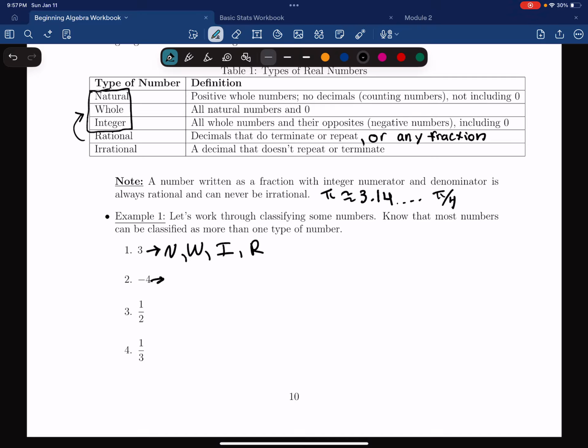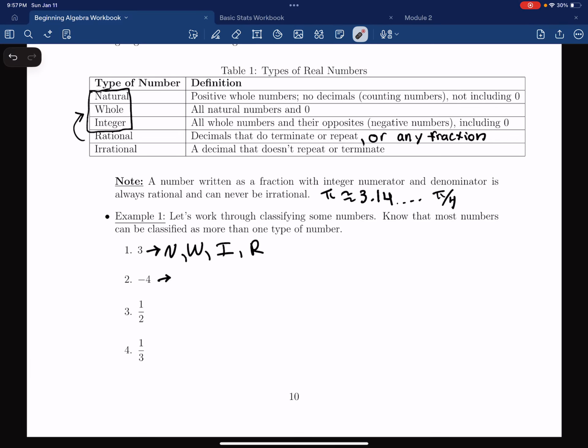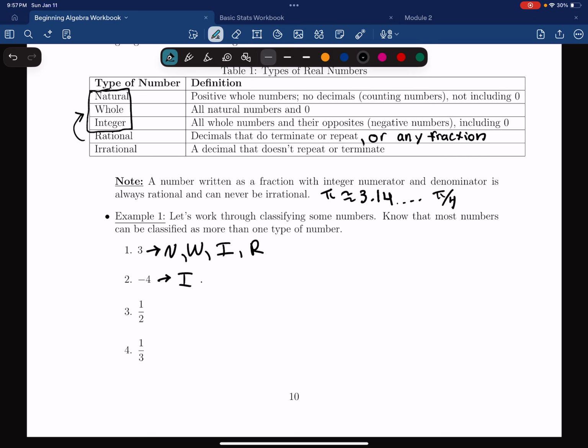Taking a look at example number 2, we have negative 4. We have to be careful though because we're in the negatives now. Natural numbers don't include negatives. So natural numbers only include positive whole numbers. Whole numbers only include all natural numbers, which are positive, and 0. But negative 4 is an integer because integers include negative numbers. So negative 4 is an integer, and it's also rational.